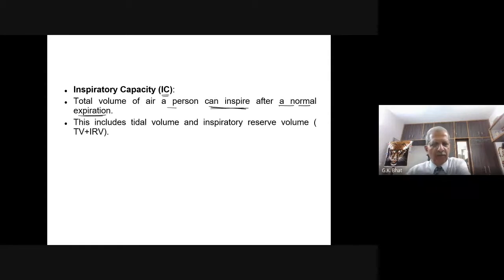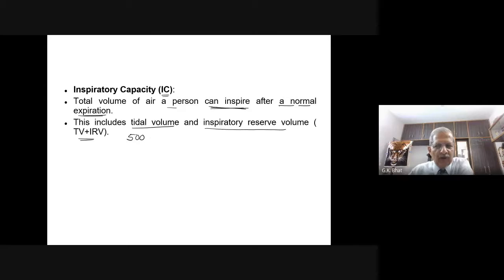Very important to remember: this includes tidal volume, the normal inspiration you have after normal expiration, and again you are taking the inspiratory reserve volume. It gives you the inspiratory capacity. We know what the tidal volume is: 500.